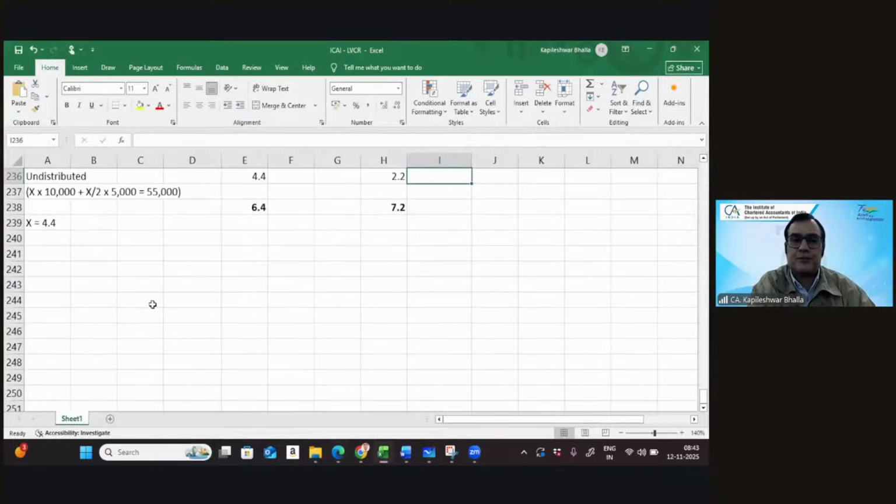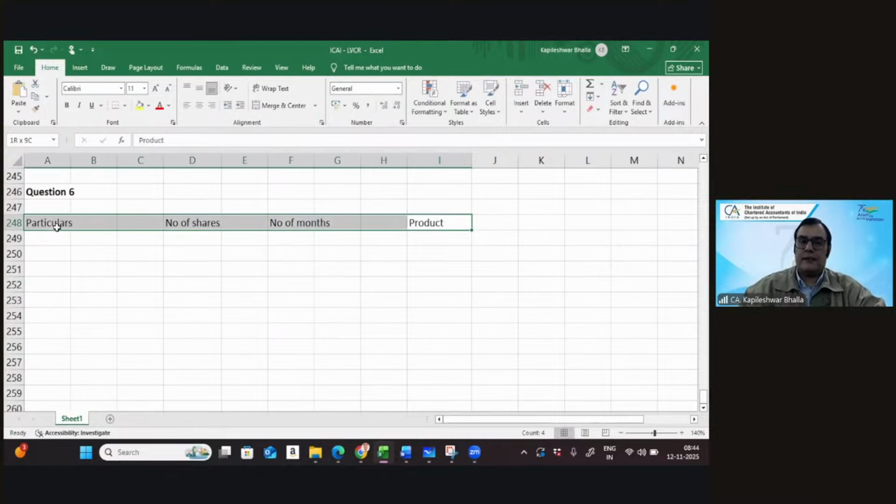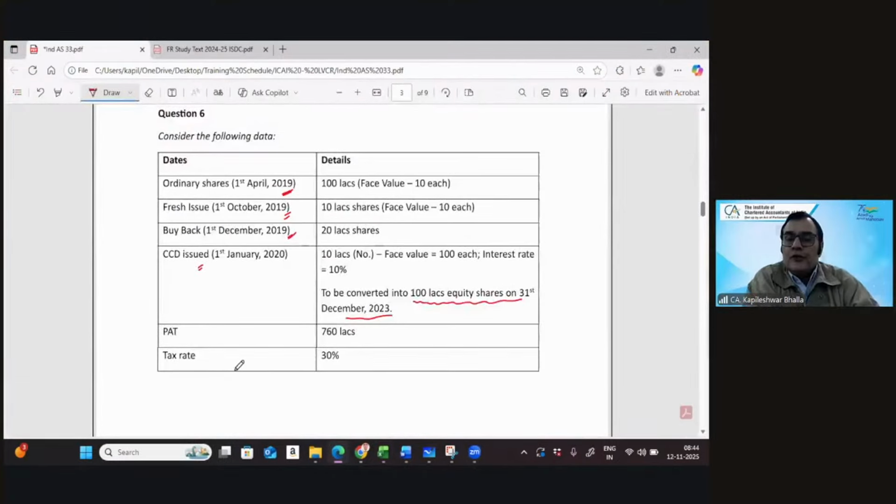Question number 6. So we go to question number 6. Let's first work on the weighted average number of shares: particulars, number of shares, number of months, and we consider the product. So now we need to make blocks and get the weighted average. So let's start making the blocks in this case. Let's create the first block.